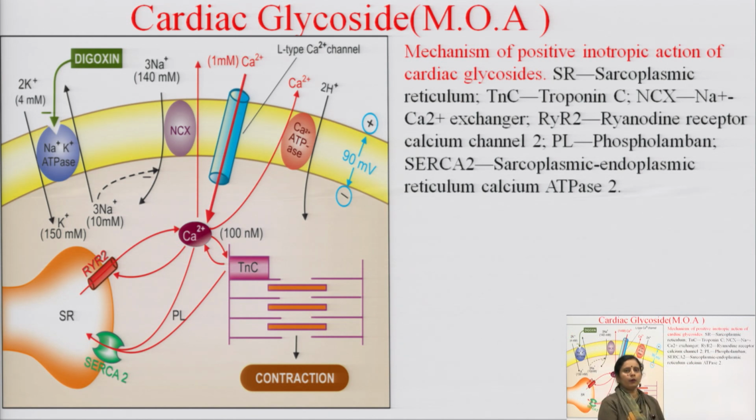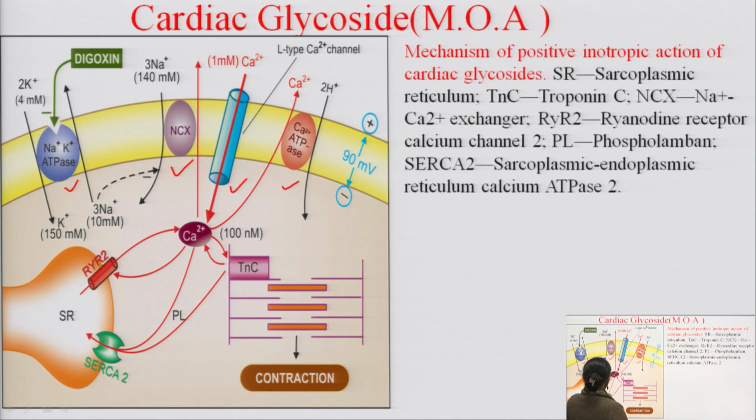Now come to the mechanism of action of the cardiac glycoside. Firstly, we need to know about the ionic channels present on the membrane of the myocardium. In general, the myocardium contains the sodium potassium ATPase pump, sodium calcium exchanger, voltage gated sodium channel and calcium ATPase pump.